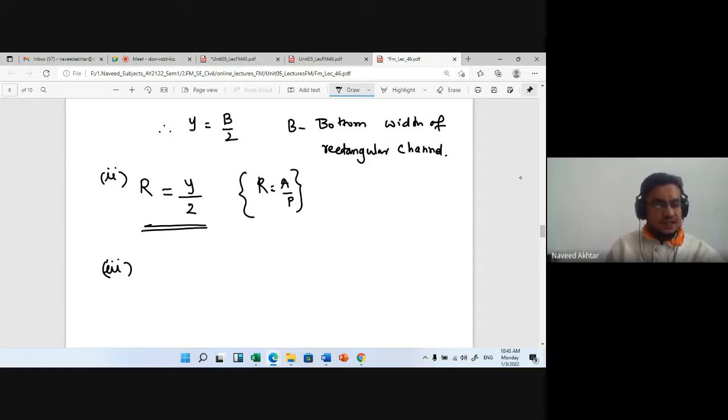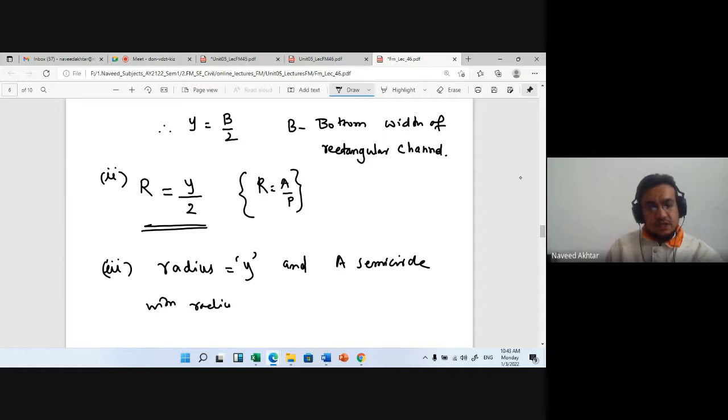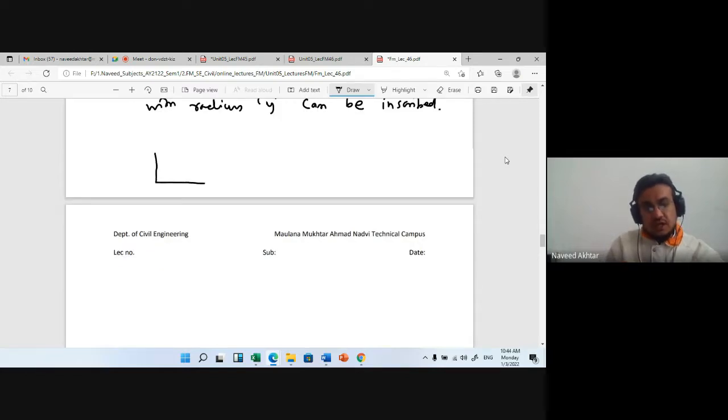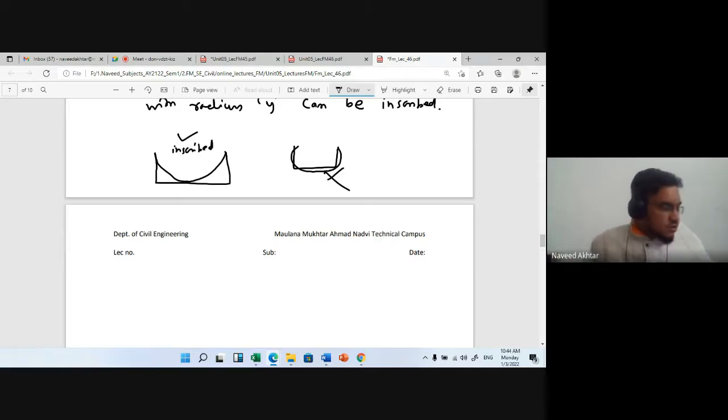And the third condition is that a semicircle with radius y can be described. What do we call described? When the circle is inside your figure, we call it described. If the figure is rectangular and the circle is made outside, then this is not described. It should be described. This is the described one. Inside of the figure it is described; if outside, we will not call it described.